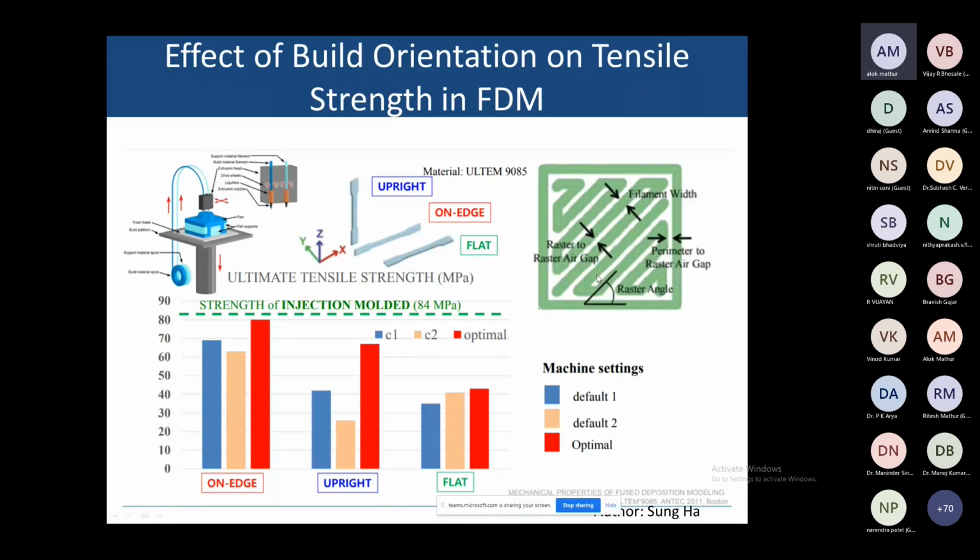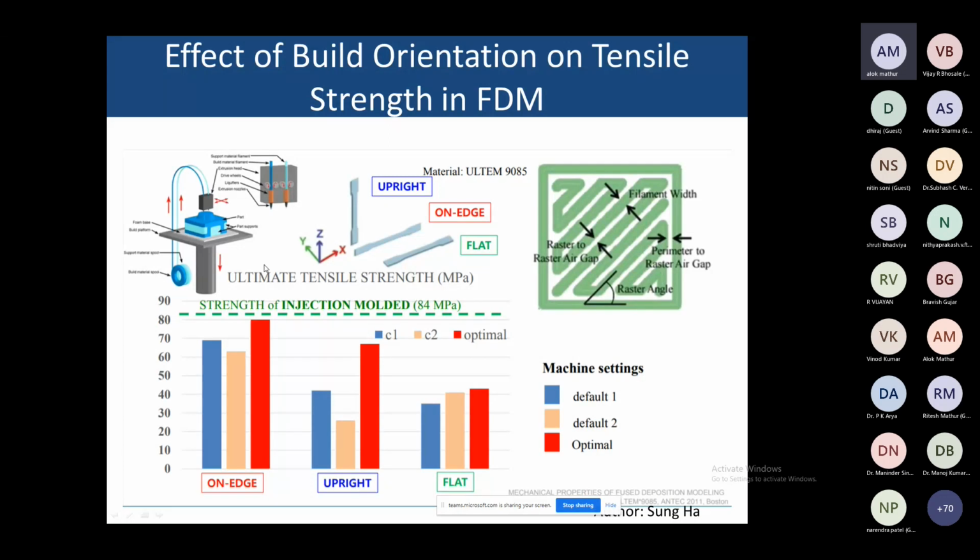Depending upon the distance, it is also going to affect the strength. Sometimes we talk about infill density, which is also going to affect it, but raster angles and the distance between one layer and the other layer are also going to affect the mechanical property. You can see this on edge, upright, and flat. I have already tested this here, and I will show you the graph of my result also. With the machine default setting, the optimal result is there. You can see there is slight variation of strength between the initial molded part and the FDM printed parts.